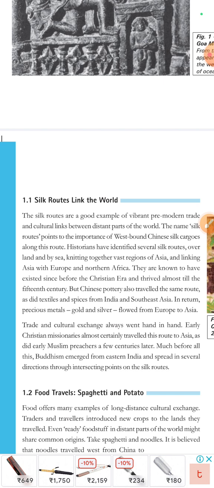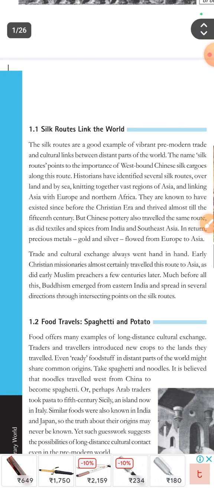But the Chinese pottery also traveled the same route, and so did textiles and spices from India and Southeast Asia. In return, precious metals like gold and silver flowed from Europe to Asia. Now, trade and cultural exchange always went hand in hand.